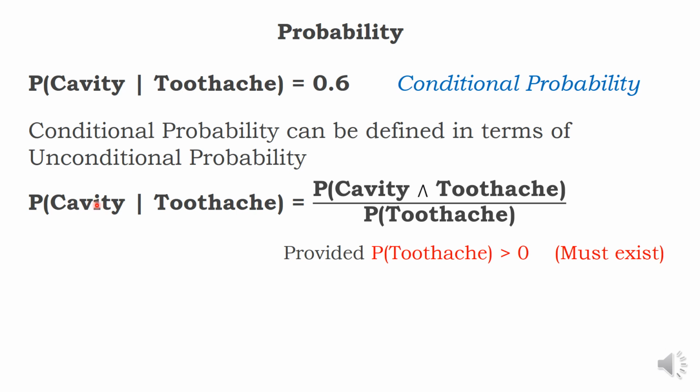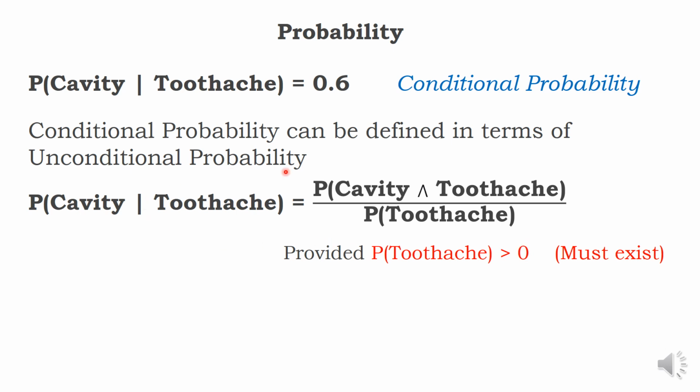Probability of cavity given toothache equals probability of the patient having both cavity and toothache, divided by probability of toothache, provided probability of toothache is greater than 0.